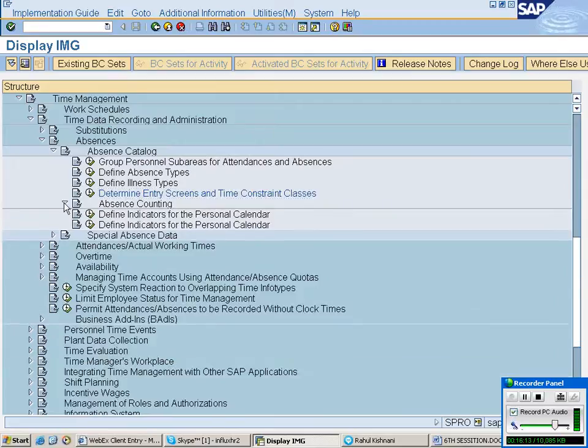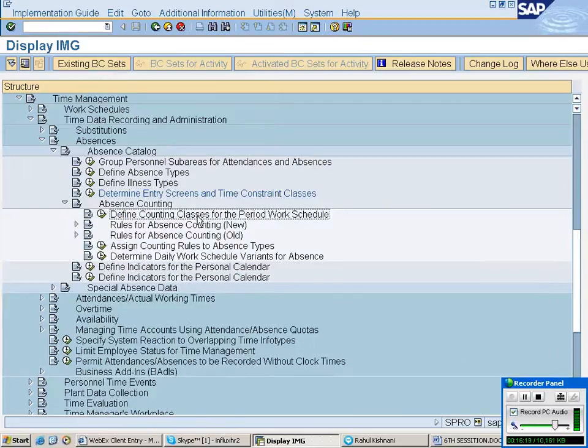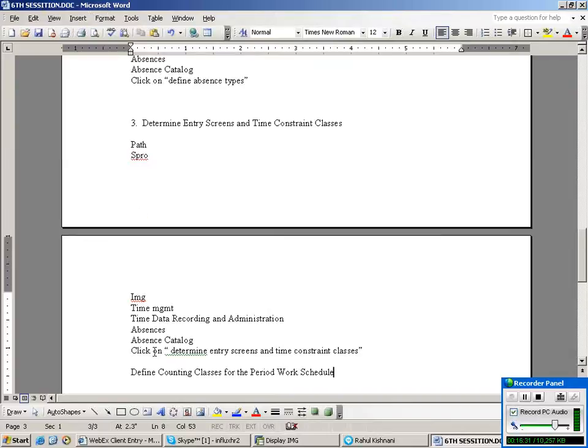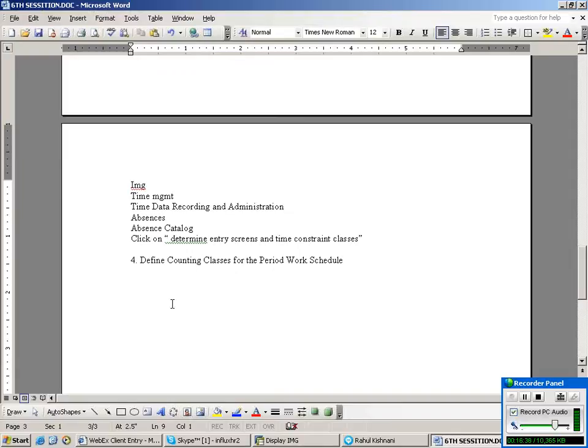After that, define counting class for the PA work schedule. Same thing which we have done, but we have to set it up here. Define counting class for the PA work schedule. Here we can give 0 to any number. What does it mean? Whenever we have created a period work schedule, we are going to give it a number, that's it. It's a code, nothing but that. Rahul, is it clear? Okay.